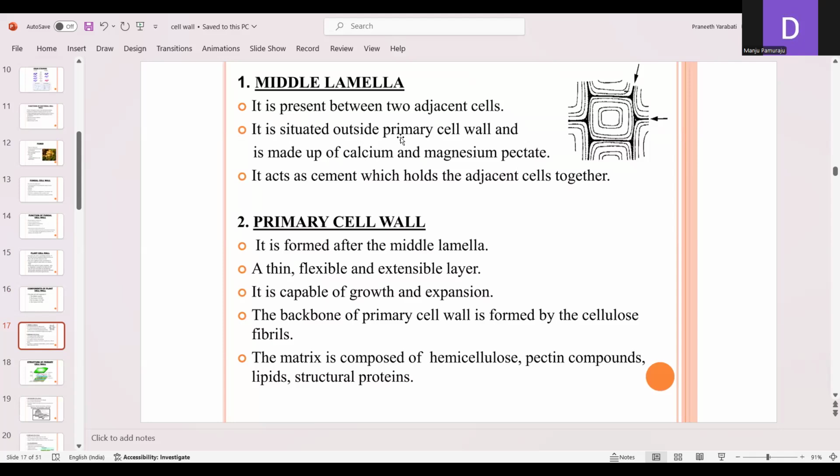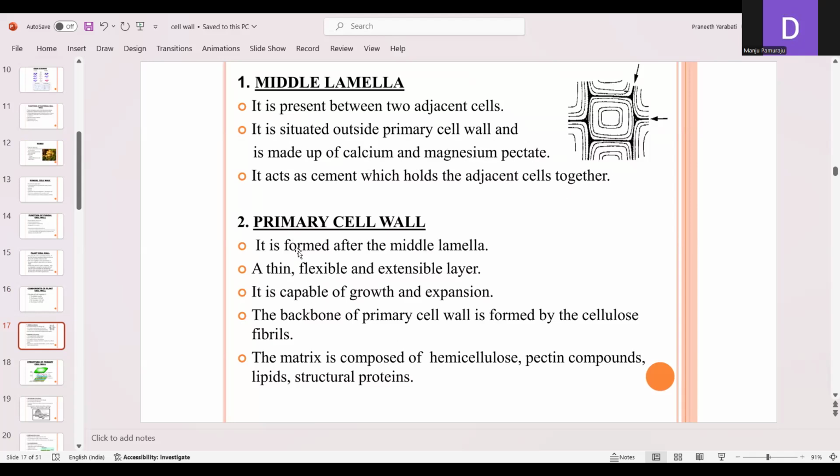It is situated outside the primary cell wall and is made up of calcium and magnesium pectate. The middle lamella acts as the cement which holds the adjacent cells together. It acts as a glue or cement between the two adjacent cells.